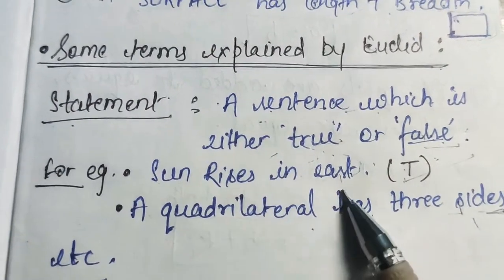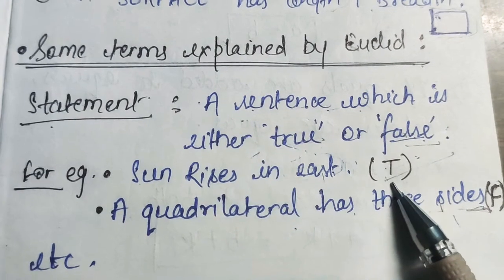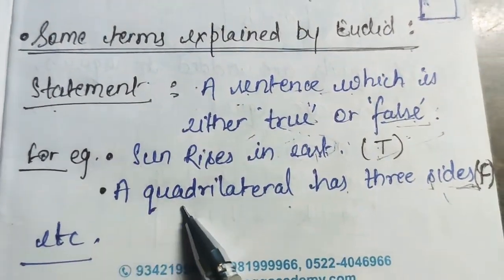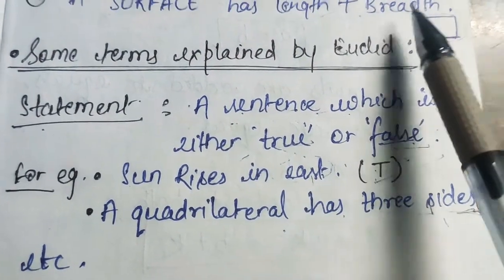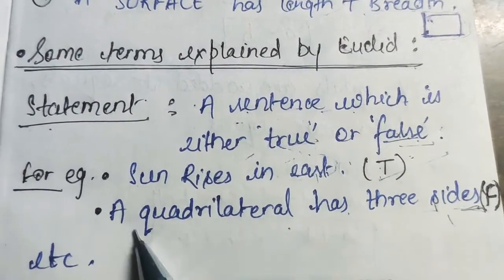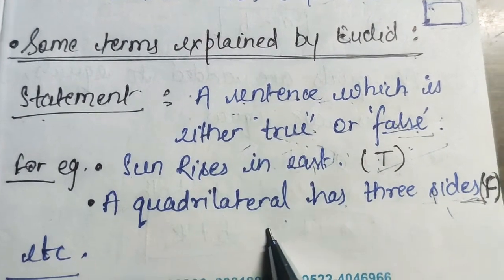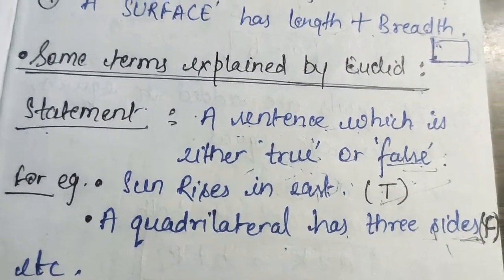For example, the sun rises in the east. We all know that it rises in the east and it is true. So this type of sentence is a statement. Similarly, if I say a quadrilateral has 3 sides, you all know that it is composed of 4 sides. So yes, it is false. This is also a statement because we can conclude it is false. Now moving to the next definition.